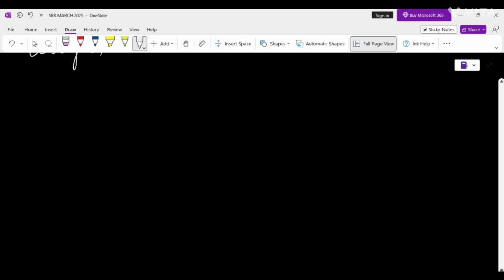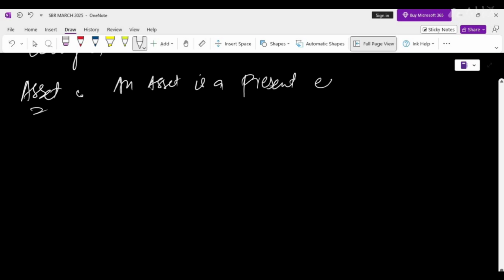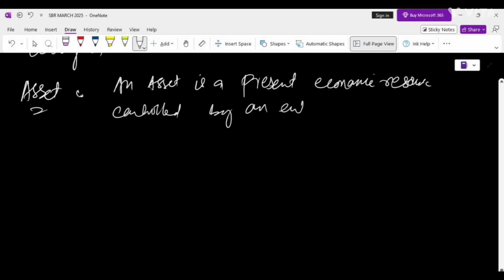An asset is a present economic resource controlled by an entity due to past events with the potential